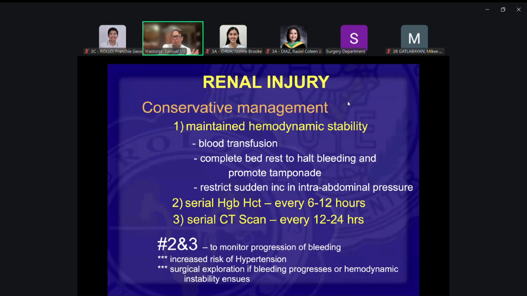It's a very closed space, the retroperitoneum. So when there's increased blood pressure, there's really little area for it to expand, and so the pressure would be higher in the retroperitoneal cavity when there's bleeding. This pressure and the volume of the blood would have a tamponade effect on the kidney. And that's why it's much easier to do conservative management on your kidneys than with the spleen or the liver.